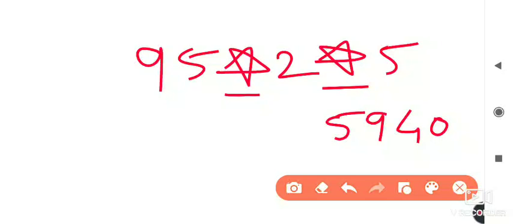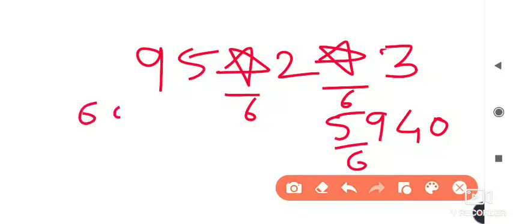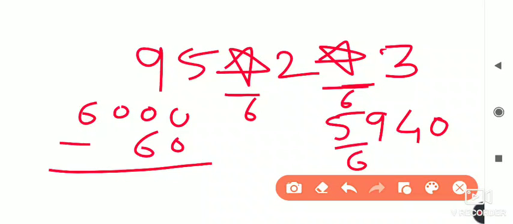First of all, we find 5's next number, which is 6. So here 6 will come. We check the difference: this is 6000, and this other 6 has place value 60. If you do the subtraction, you get the answer 5940. In this way we have to solve this example.